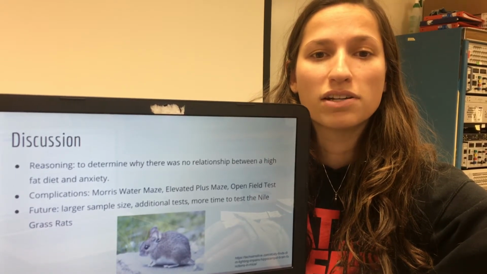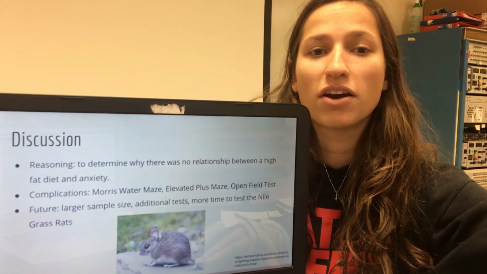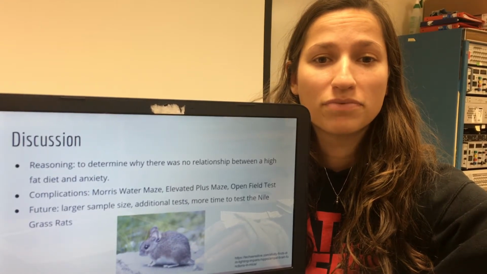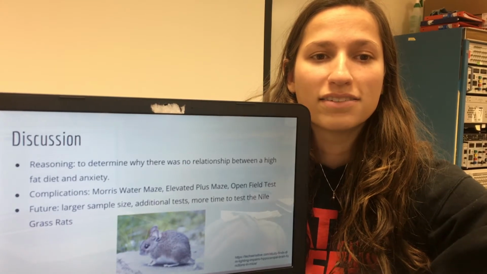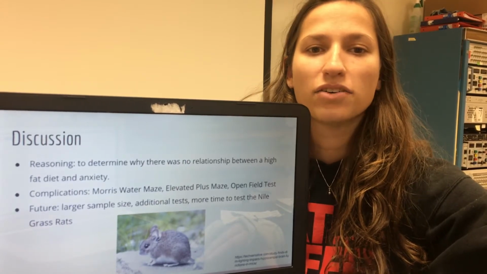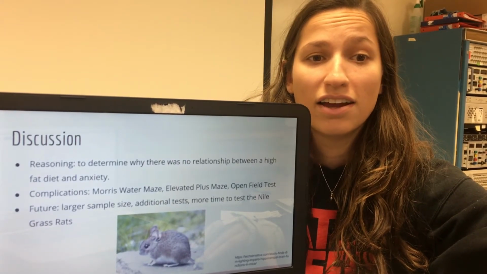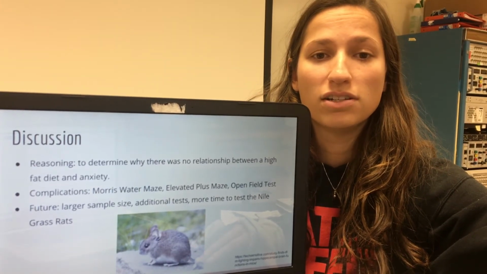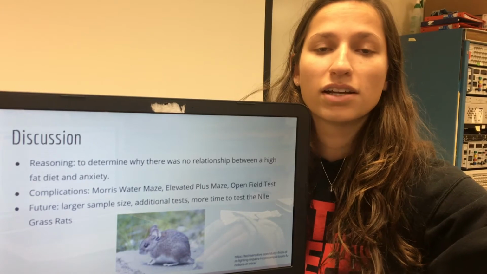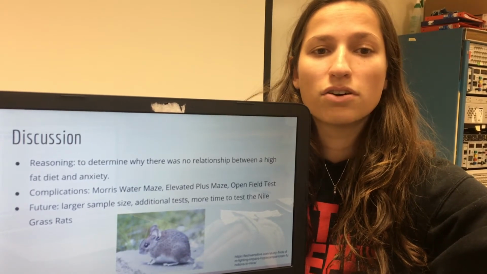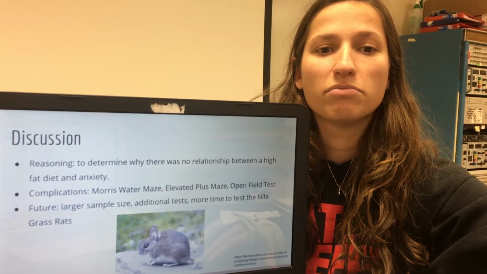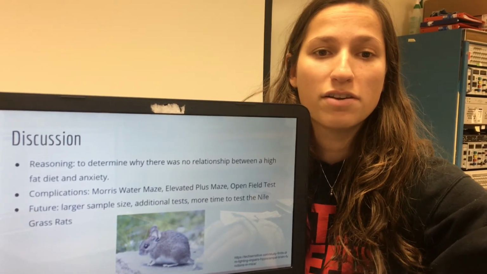In the elevated plus maze, Nile grass rats jumped off the maze multiple times. This could have skewed the results. Lastly, in the open field test, some Nile grass rats did not move at all, and we had to throw those scores out. A larger sample size would help to get clearer results. Also, having additional tests and more time to test the Nile grass rats would have been beneficial to the study.